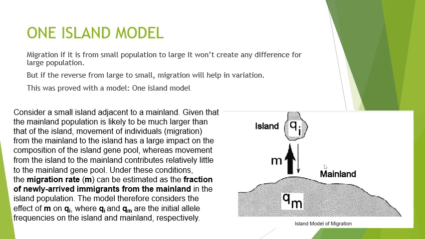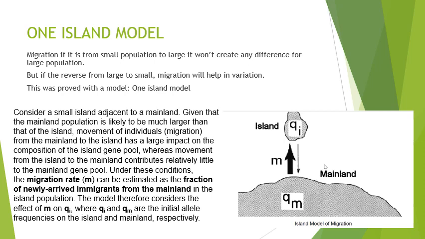Now imagine from the mainland, which is a very big land, 4 or 5 alleles move to the small island. How will it affect the mainland? Nothing. But in the island, which is a small land, there are already very few alleles. If 2 or 3 alleles flow to the mainland, definitely that will affect the allelic frequency of the island.